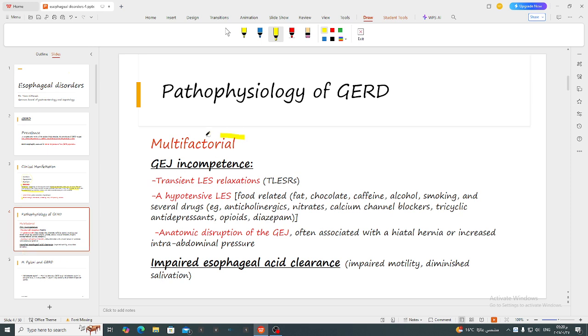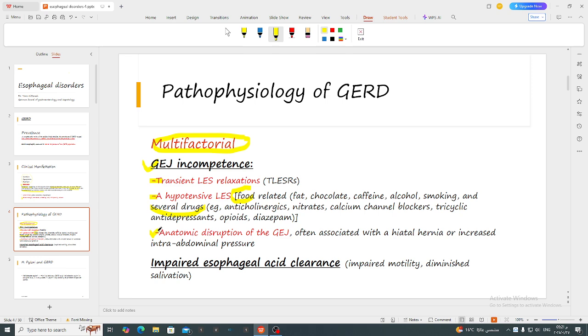The pathophysiology is always multifactorial. Most patients have gastroesophageal junction incompetence caused by an increased frequency of transient lower esophageal sphincter relaxations or a hypotensive lower esophageal sphincter, either caused by food like fat, chocolate, caffeine, alcohol, smoking, and drugs like anticholinergics, nitrates, calcium channel blockers, TCAs, antidepressants, opioids, and diazepam.